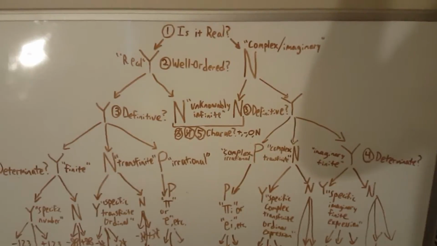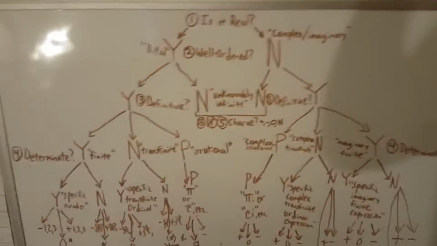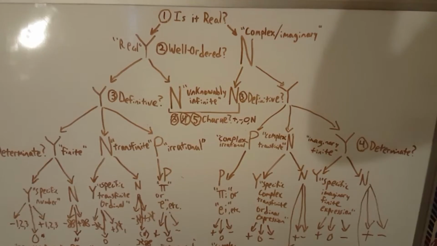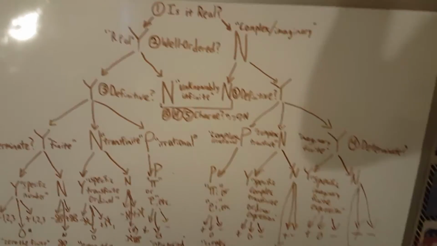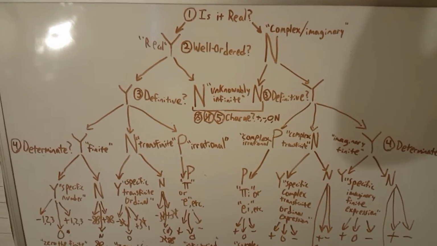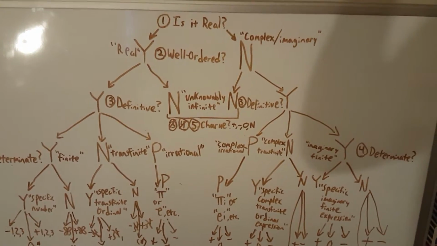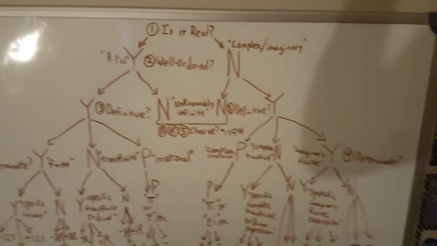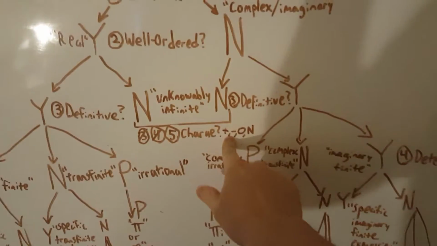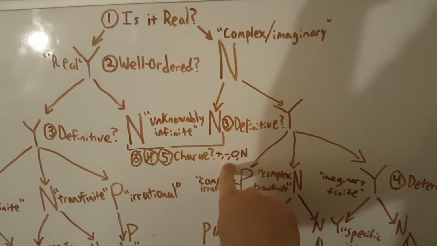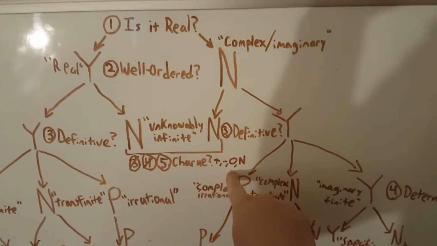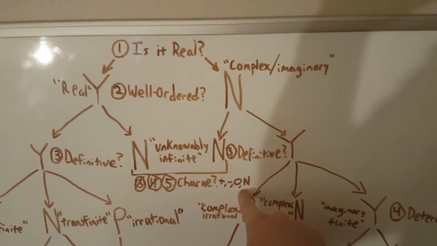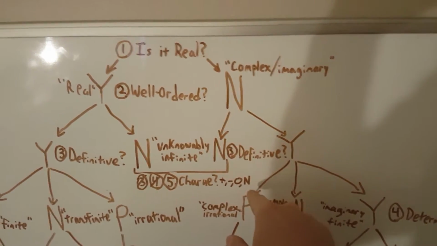Because for things that are unknowably infinite, both of those questions are automatically going to be no. The charge of something unknowably infinite can be positive, negative, 0, or non-existent, meaning that it can have any of the other 3 types of charges. If it's positive infinity. If it's negative infinity. For 0, it is what I call 0 the infinite. And for no charge whatsoever, it is what I would call omega everything.